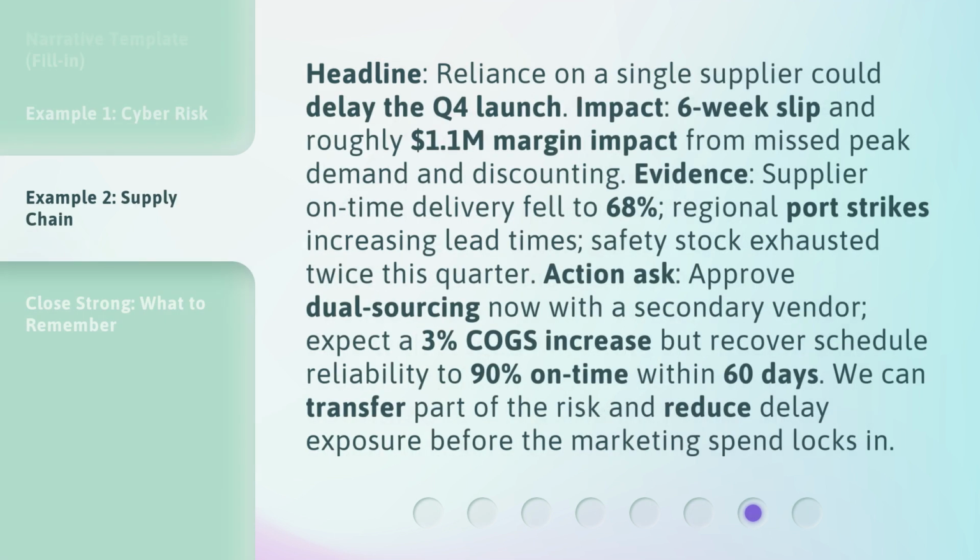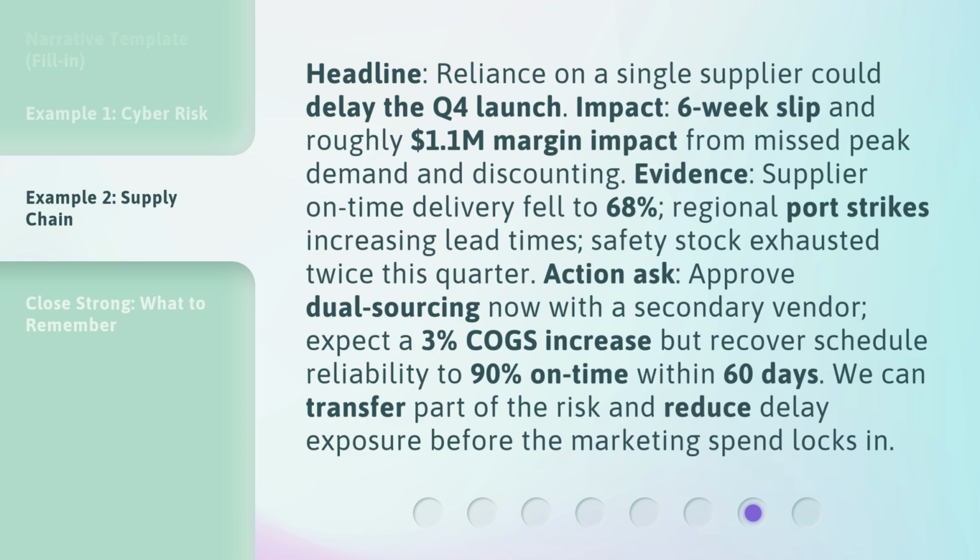Headline: reliance on a single supplier could delay the Q4 launch. Impact: 6-week slip and roughly $1.1 million margin impact from missed peak demand and discounting. Evidence: supplier on-time delivery fell to 68%, regional port strikes increasing lead times. Safety stock exhausted twice this quarter.